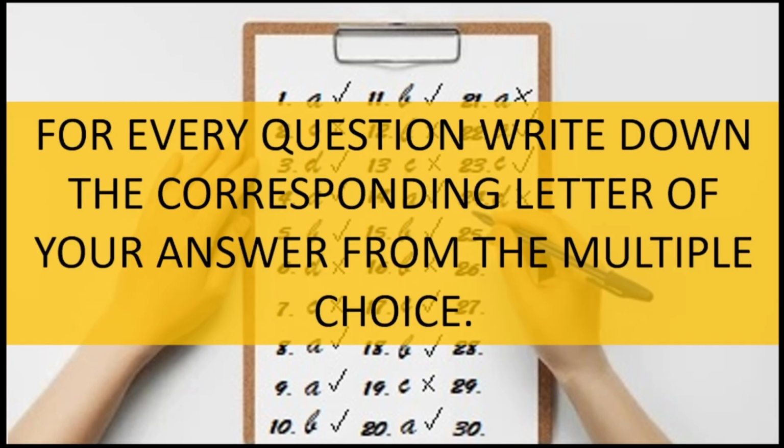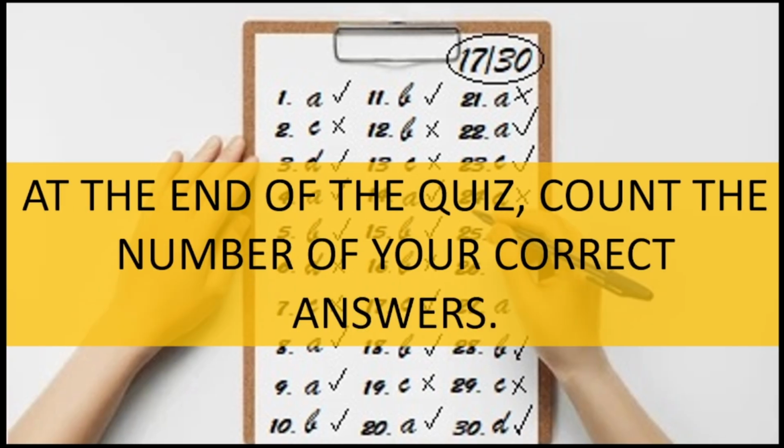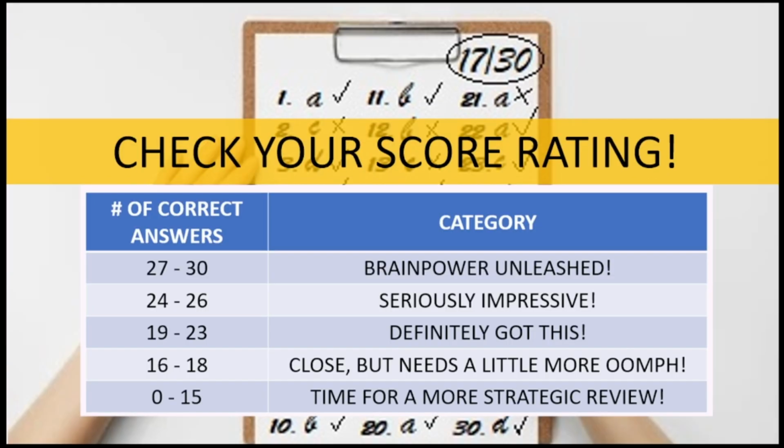For every question, write down the corresponding letter of your best choice from the multiple choice. You will be given 10 seconds to finalize your answer. At the end of the quiz, count the total number of your correct answers and check your score rating. So if you are now ready, good luck.